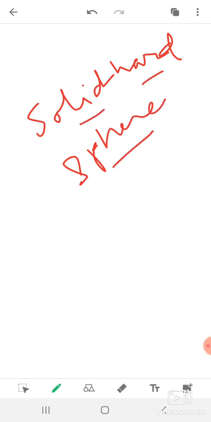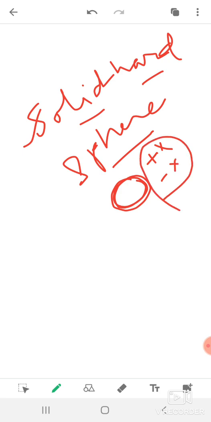Sphere means जिसको हम सर्कल या गोल बोलते हैं, like that. So what he said, atom is a solid. According to Dalton's theory, atom is a solid hard sphere. Okay, it is neutral, that is, it has no charge on it. He also said it is neutral, having no positive, no negative, nothing. So it is a neutral one.